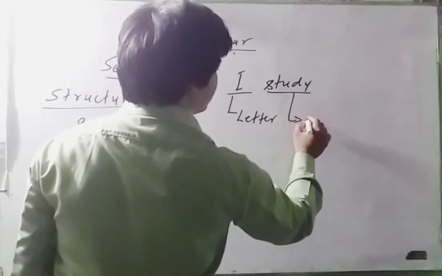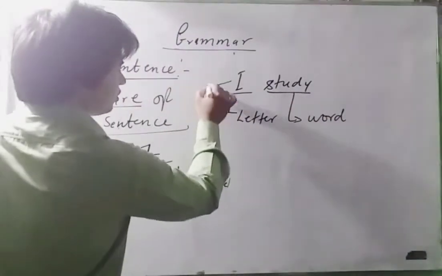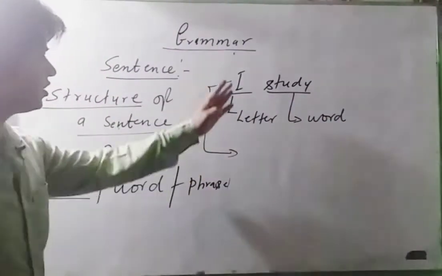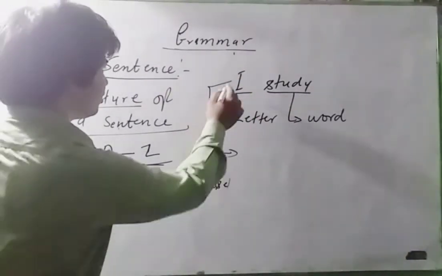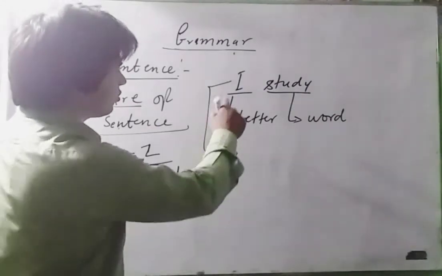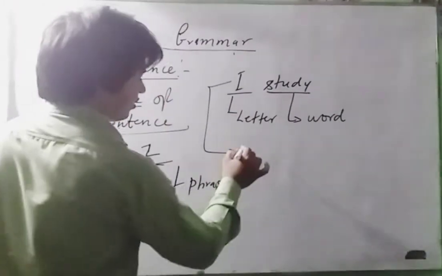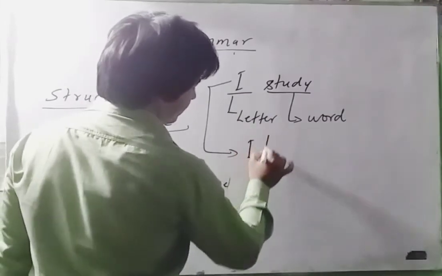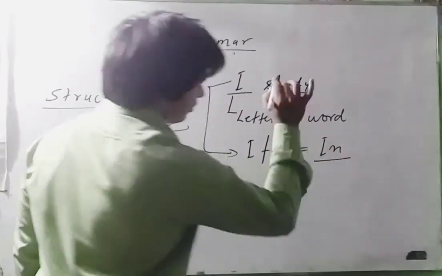Suppose I am just explaining this: this is I, this is called a letter, and I am including another letter in this. I plus N equals in.